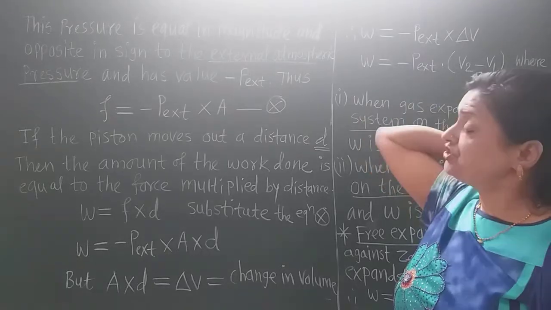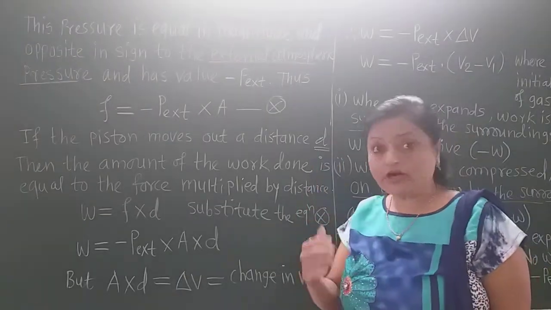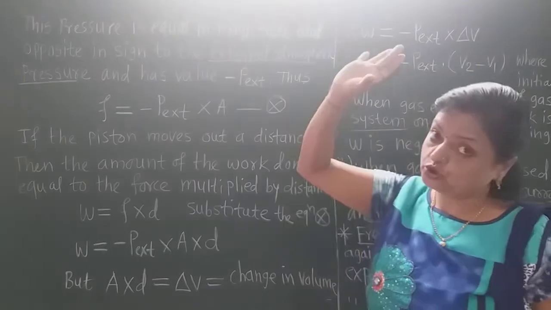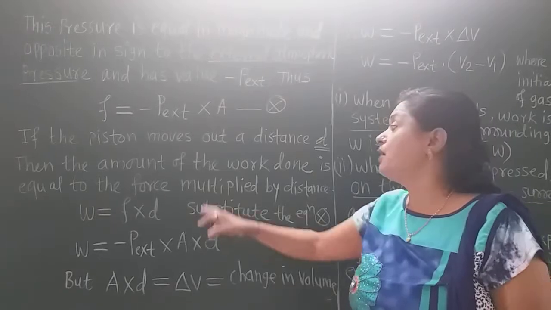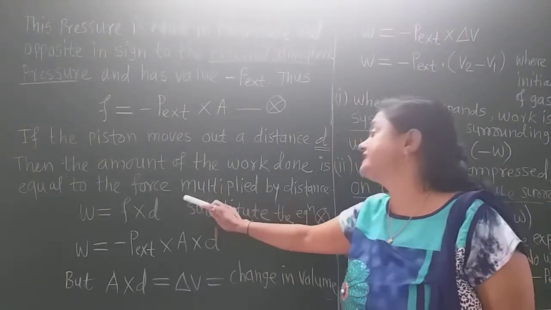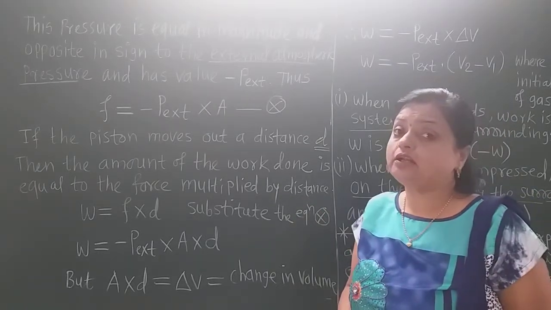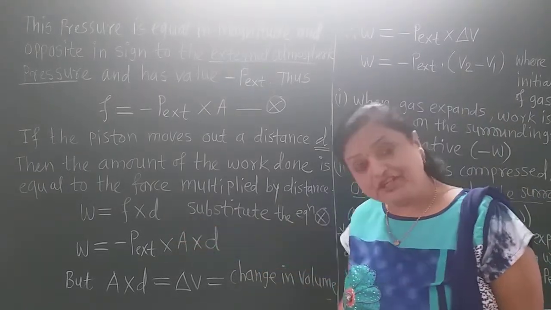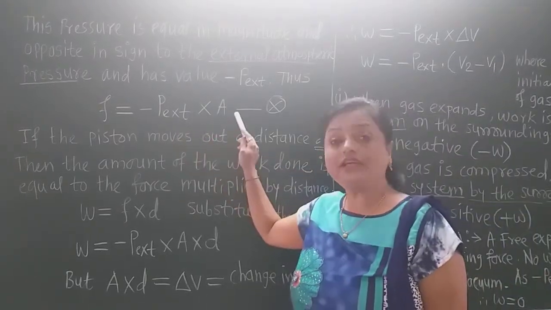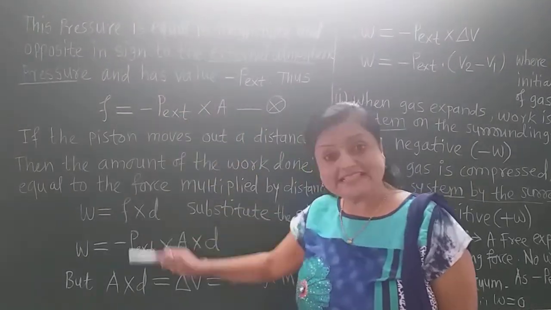Now if the piston moves out a distance d, as we already saw in that figure, then the amount of work done is equal to the force multiplied by distance. But force is nothing but minus P external into A. So substitute this value of force in this equation.